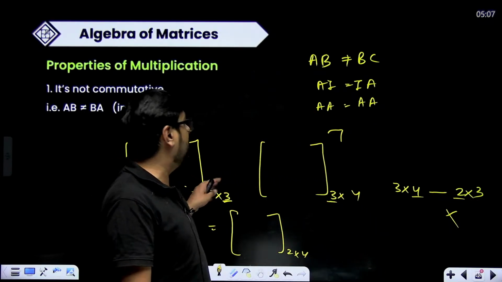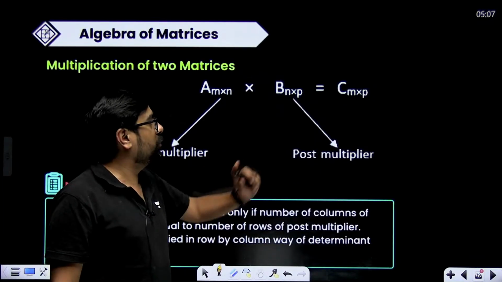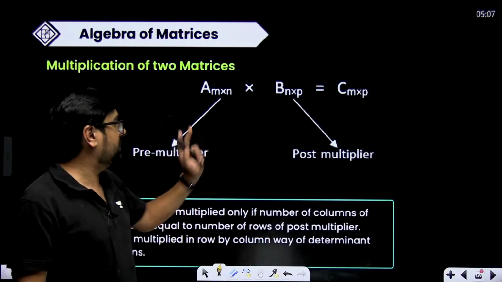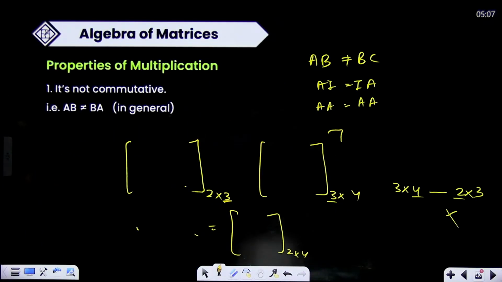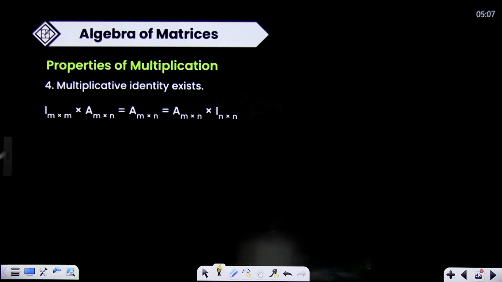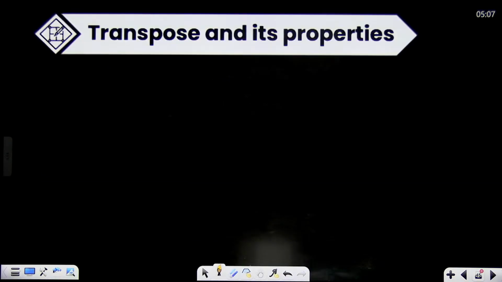You can only multiply if your post-multiplier and pre-multiplier are equal. Only in this case you can multiply. I'll show you which type of questions can be asked. I into A: you multiply any matrix with the identity matrix, you'll always get A. Simple revision: any matrix multiplied with a null matrix will give a null matrix.